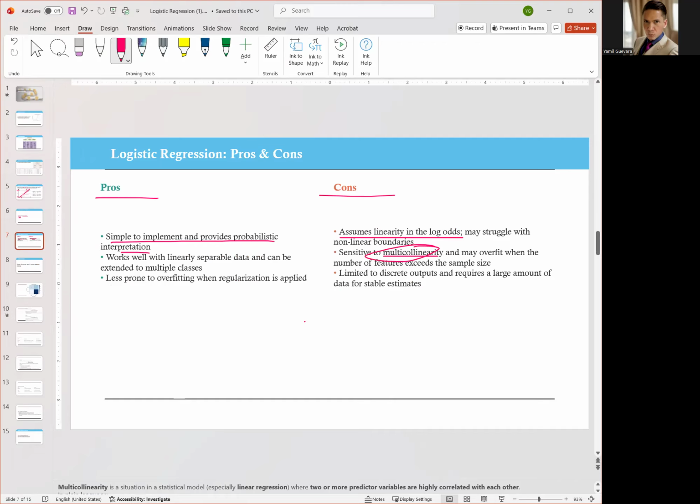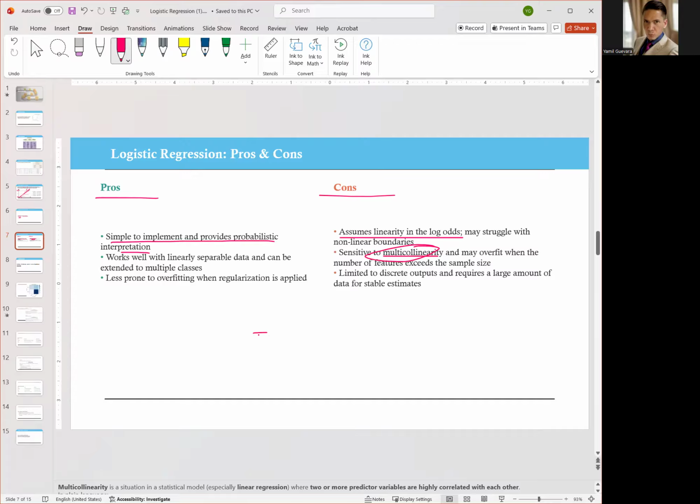April is wondering, what is multicollinearity? Remember that we want the predictive variables, or the features, to be independent from each other, meaning that the features should not be measuring the same thing. They should be measuring different things.